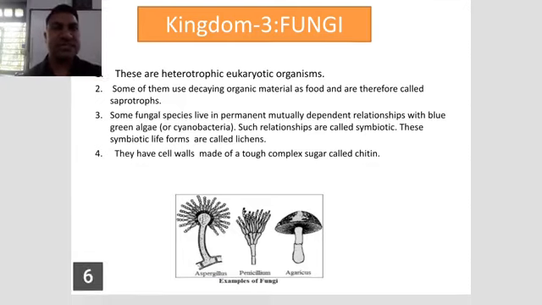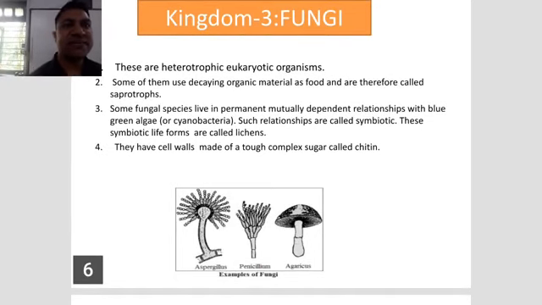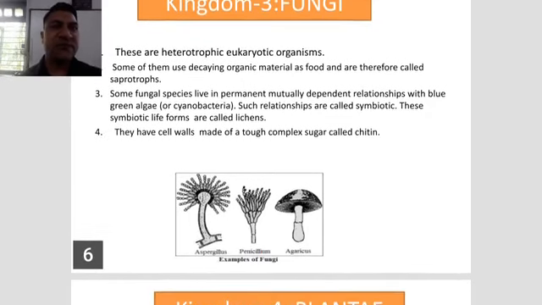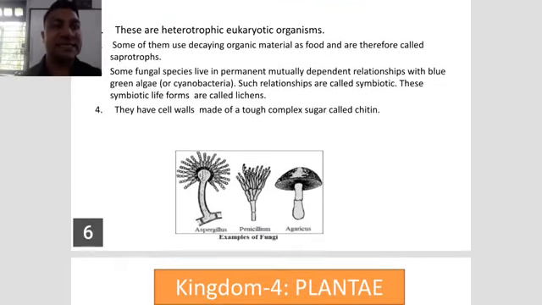Some fungal species live in a permanent mutually dependent relationship with blue-green algae or cyanobacteria. Such relationships are called symbiotic. This symbiotic form is called lichen. So some fungus and algae living mutually associated, that is called symbiotic, and the example is lichen. They have a cell wall made up of a tough complex sugar called chitin. Some examples: Aspergillus, Penicillium and Agaricus. These are common examples of fungus.